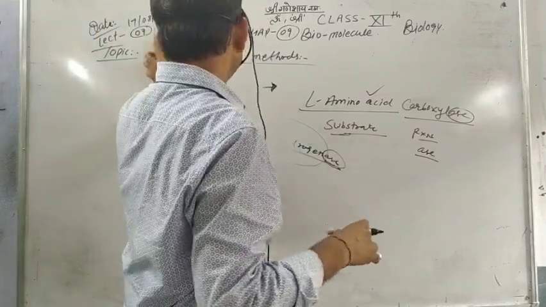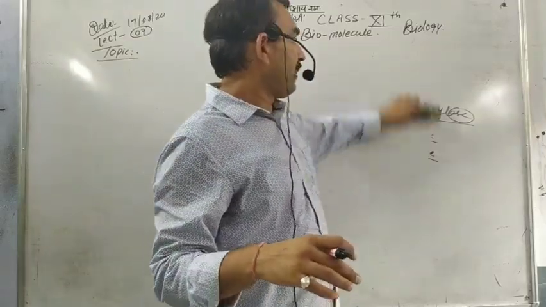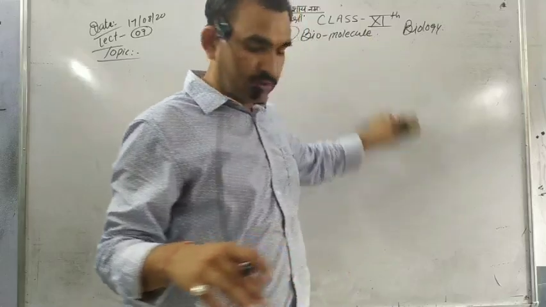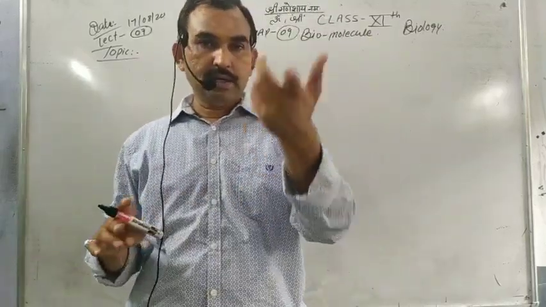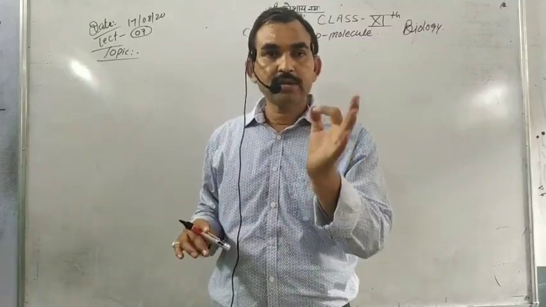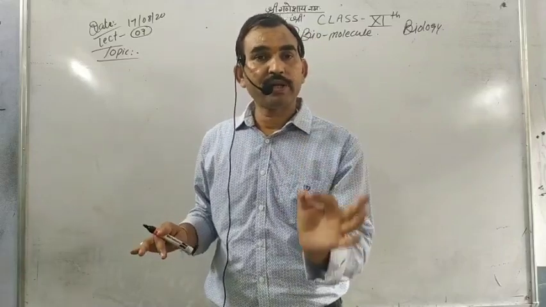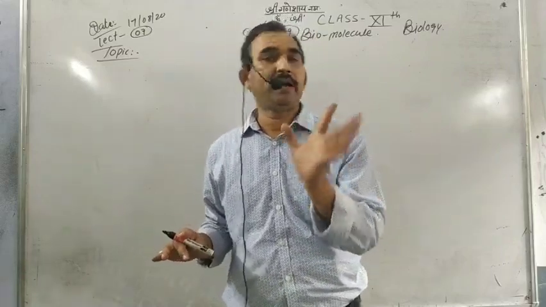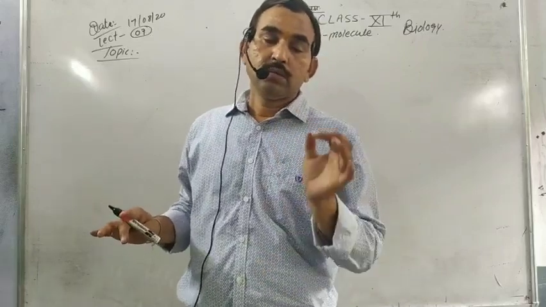So finally, today we studied the enzymes. We will revise in some minutes. What are enzymes? Enzymes are biocatalysts made of a protein part and a non-protein part. The protein part is called apoenzyme.